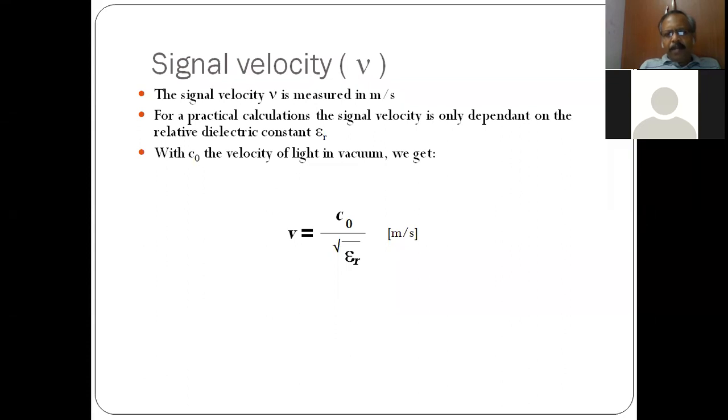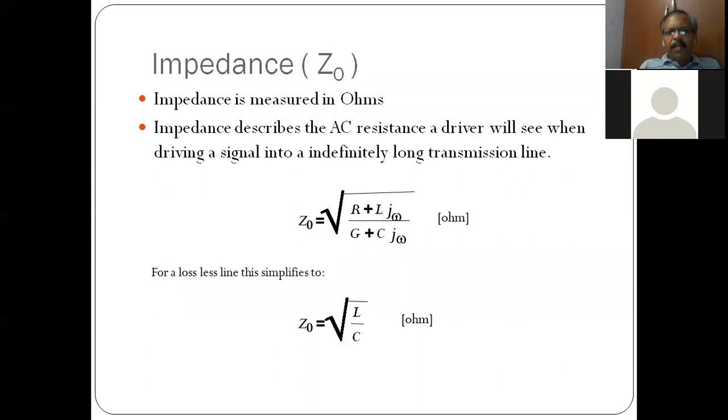This transit time has to be compared with the rise time of the signal in order to identify whether the transmission effects are going to be significant or not. So the velocity of signal is calculated using this formula, which is known. And the impedance of the board has to be evaluated.